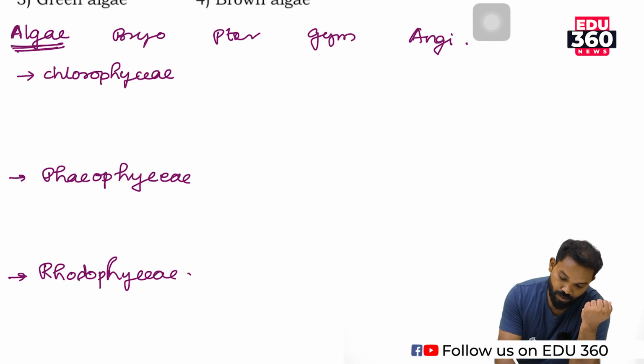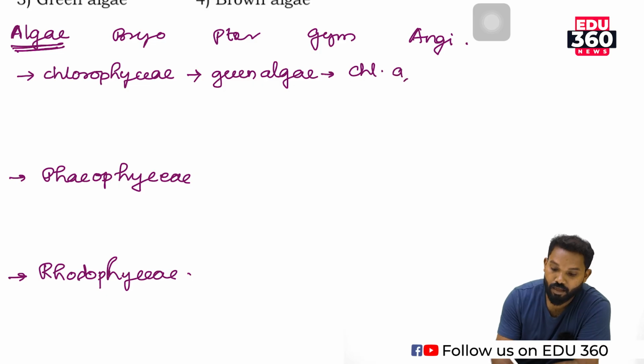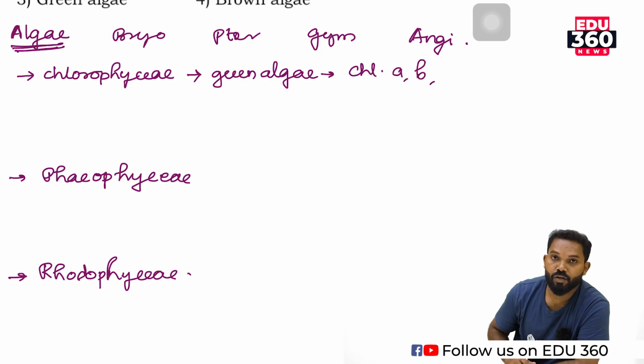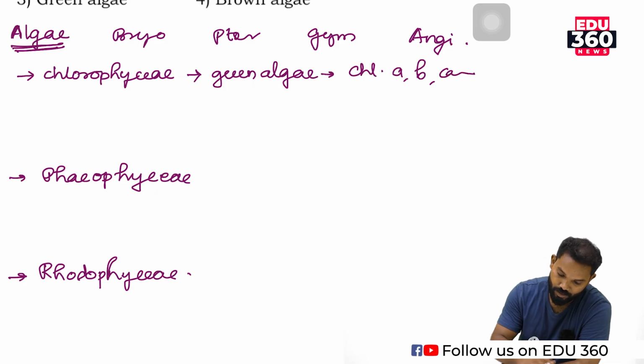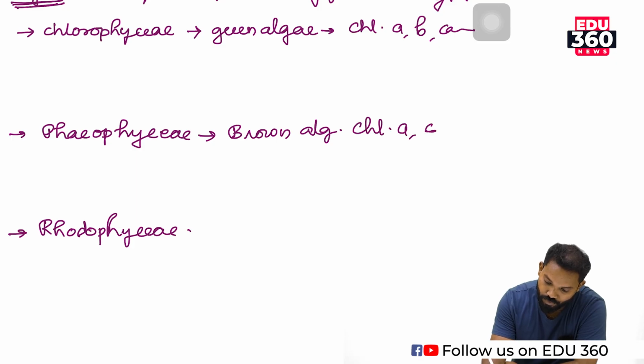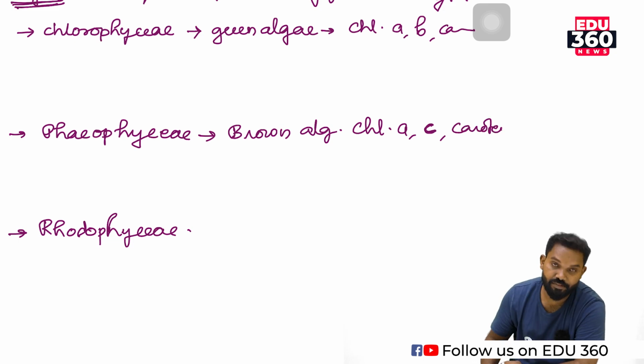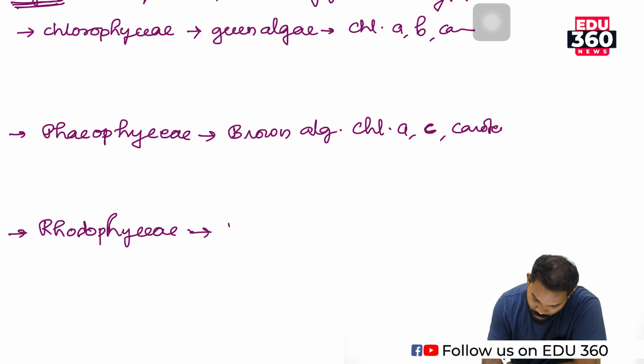and Rhodophyceae. So the pigment for Chlorophyceae, that is green algae, is chlorophyll A and chlorophyll B. Chlorophyll A, then chlorophyll B, that is the major pigment of green algae. Then carotenoid substance. Then Phaeophyceae or brown algae, chlorophyll A, then chlorophyll C and carotenoid molecules. Then Rhodophyceae or red algae,